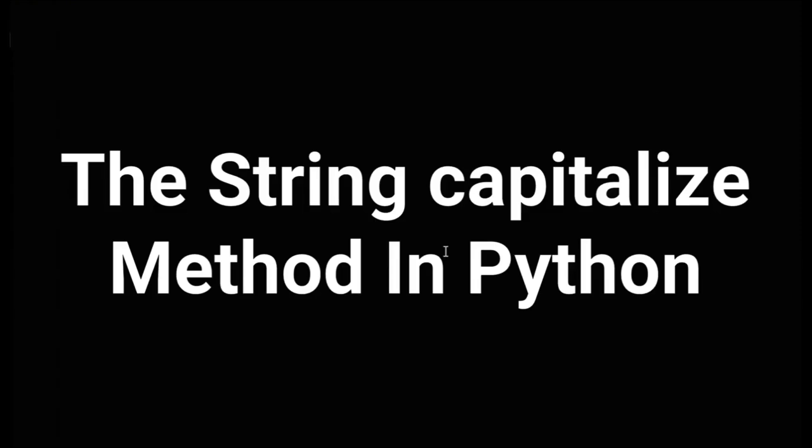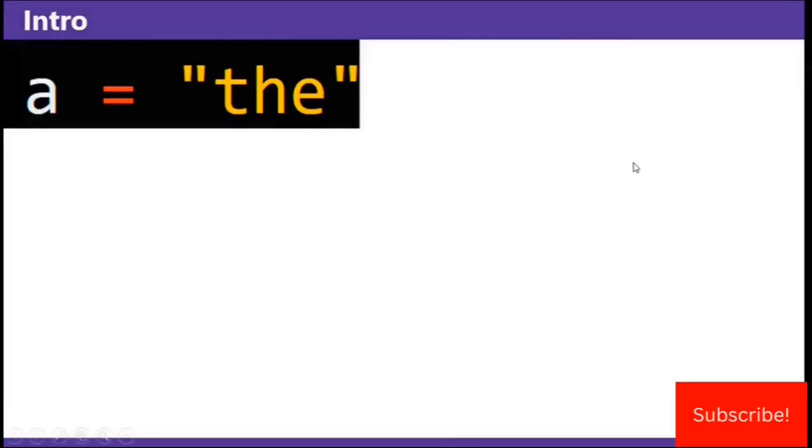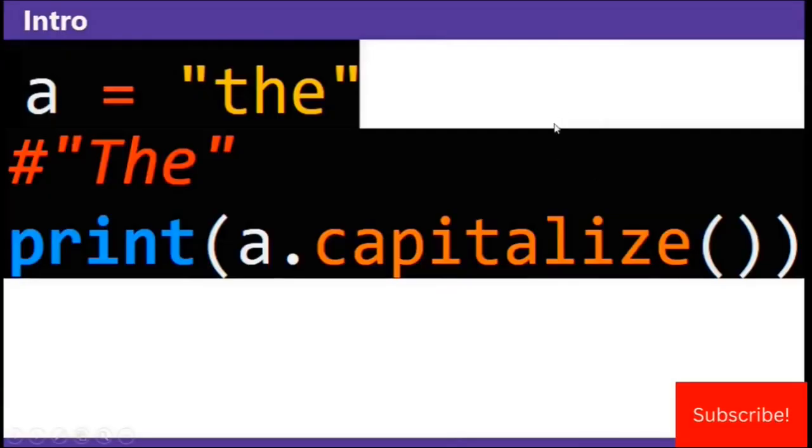The string capitalize method in Python capitalizes the first and only the first word in a string. Say you have the string a that equals "the". What would you do to capitalize it? If you use the capitalize method, you'll make the first letter in the capitalized. Be warned though, if you have multiple words separated by a space in a string, capitalize only capitalizes the first word.